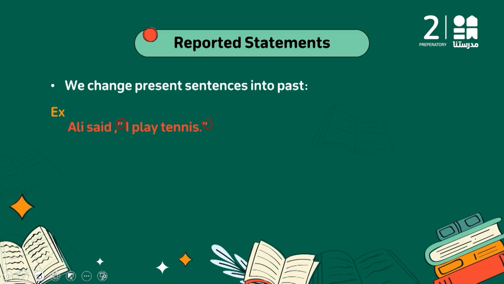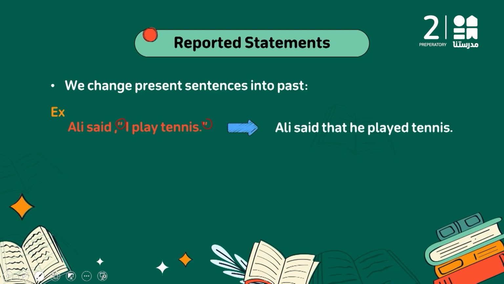Let's look at this one. "I play tennis." This is what Ali said. And of course, as long as they are between two quotation marks, that means this is direct speech, okay? So how can I change it? Let's see. I have two things so far, the pronouns and the tense. Okay, so we have here, Ali said that, and that is an option, instead of the two inverted commas, he, because Ali is the one who is talking, played, because I took the step back, and I changed the present simple into past simple.